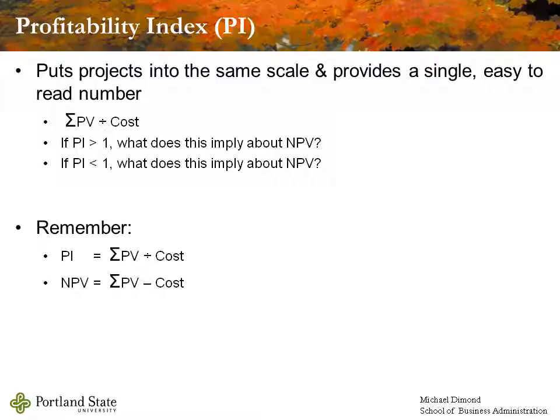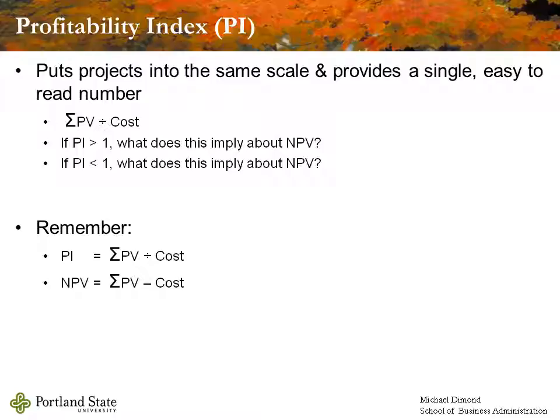What I find personally is that the profitability index loses a certain amount of valuable detail. It does give us sort of the one-stop shopping approach for decision making, but I don't like my decisions to be quite that loosey-goosey. I don't know a lot of managers who use the PI as a primary decision-making tool. The three that get used are the net present value, the internal rate of return, and the payback period, usually in that order.